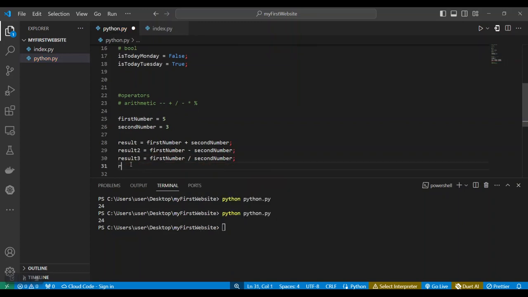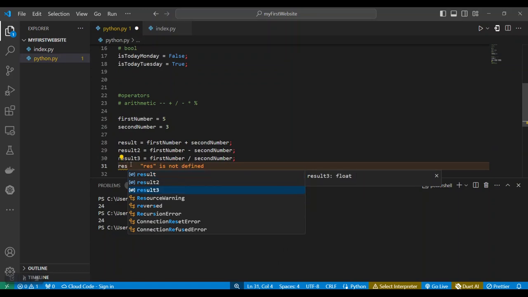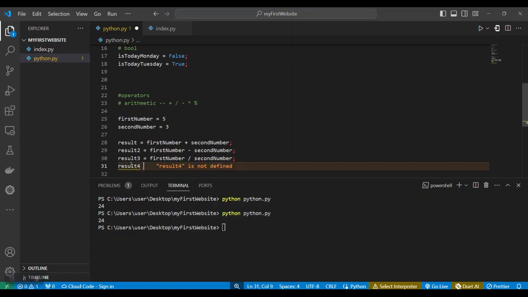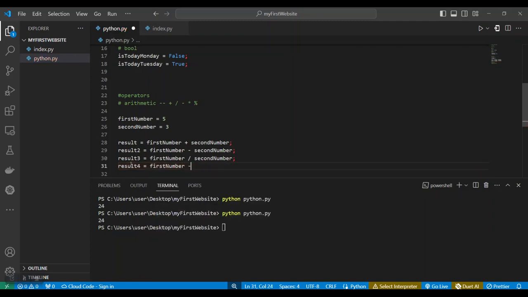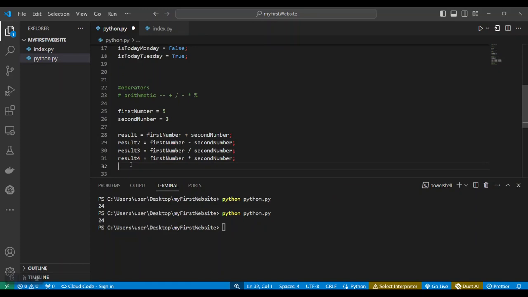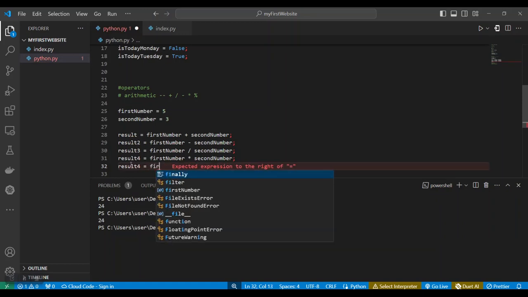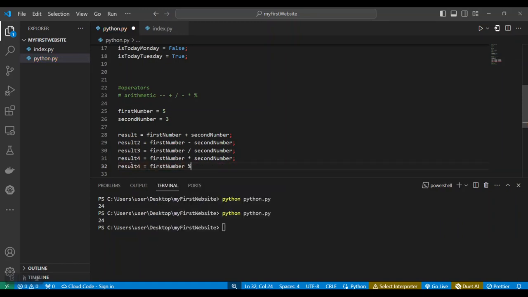And then result 4 is equal to first number multiplied by second number. And finally, result 5 is equal to first number remainder, or this is also called modulus, which returns the remainder of a division, second number.